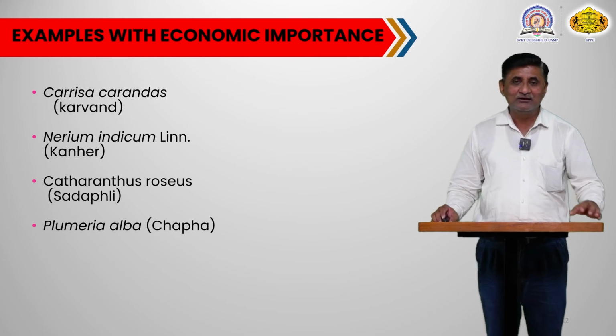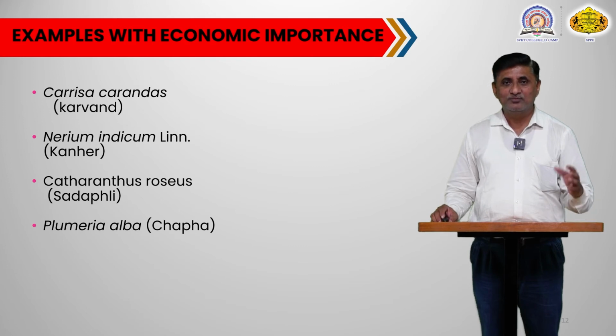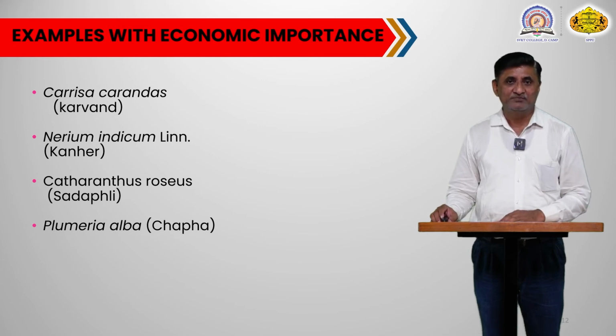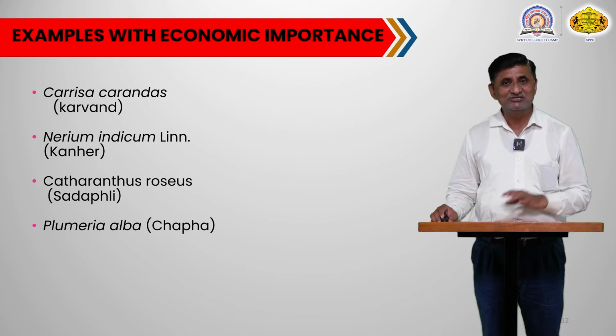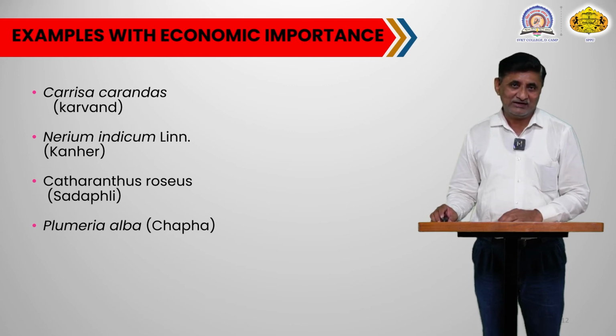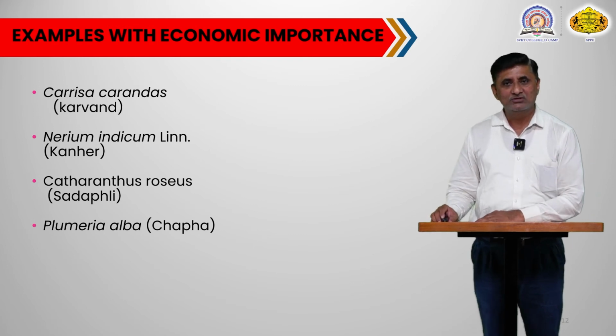Here also you will see a lot of variants: yellow, pink, red and white Sadafuli. This is also an ornamental small shrub used to make flower beds in gardens. So this is a common and popular ornamental plant belonging to this family.